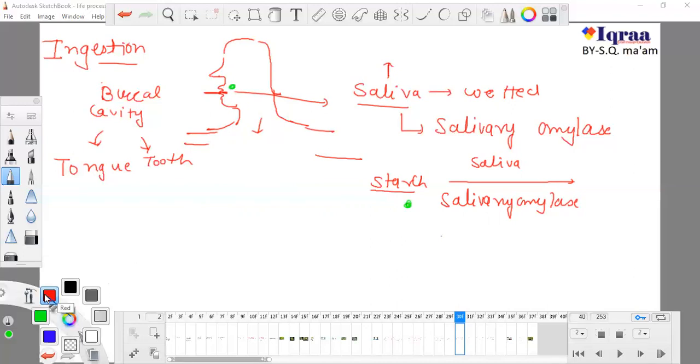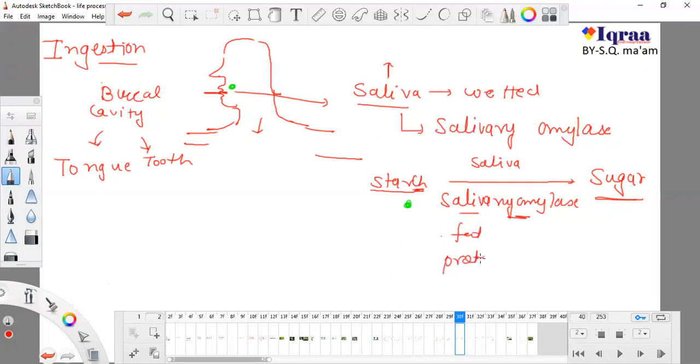when this starch gets in contact with saliva, the salivary amylase which is present in saliva breaks down this starch into very simple sugar. Salivary amylase can break down only starch. It has nothing to do with fat or protein. It breaks down starch into small sugar. So this is the first step where digestion starts.